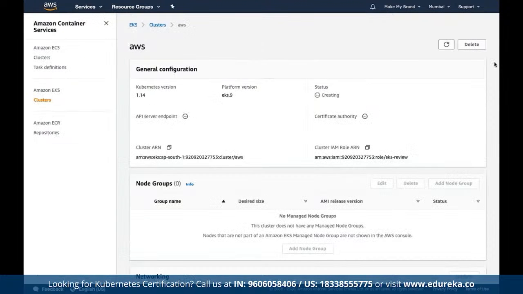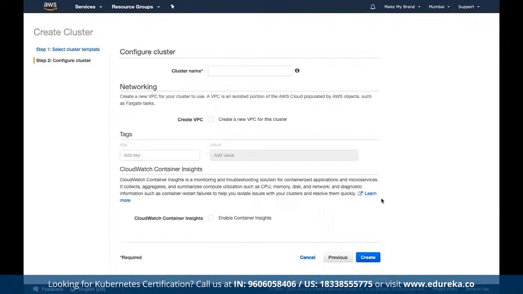Once we define the cluster here, we can define the individual clusters one by one. Here we can simply click on create clusters. We can define cluster templates, if we want to start with a cluster template based on networking only, or if we want to go for AWS Fargate. Then we can start deploying the cluster, and then we can start deploying the containers inside this cluster that we have deployed on top of AWS.